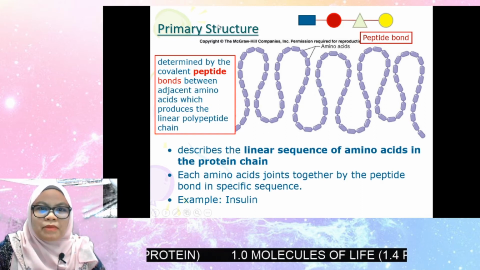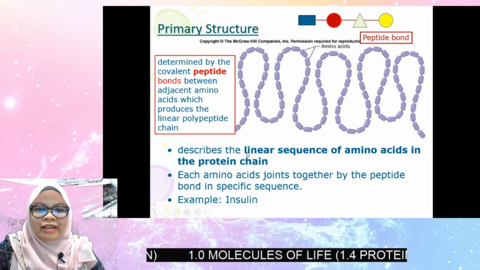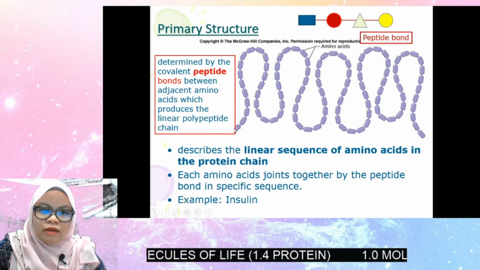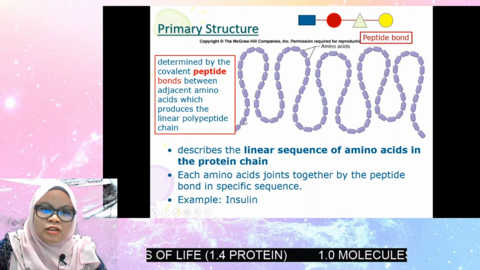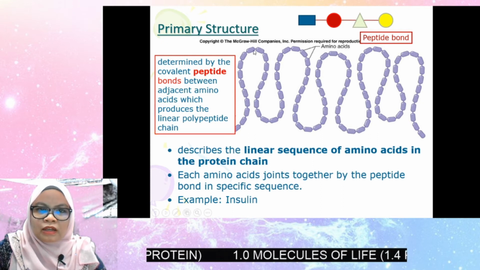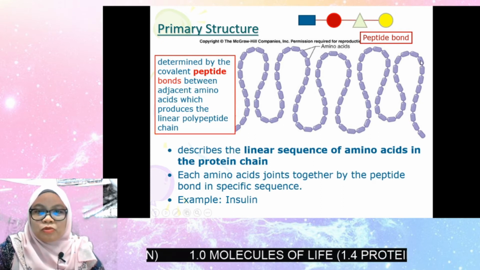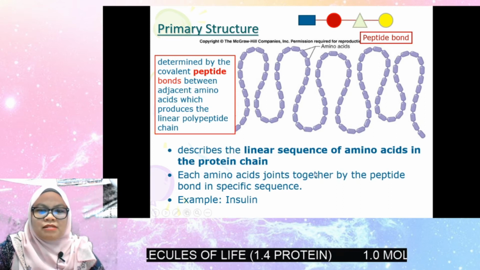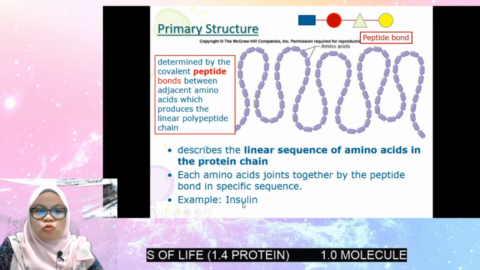Why? Because in the primary structure, the polypeptide is arranged in a linear sequence. This represents one amino acid. The amino acids form the polypeptide, and the polypeptide is present in a linear sequence. So only the peptide bond is present in the primary structure. An example is insulin.